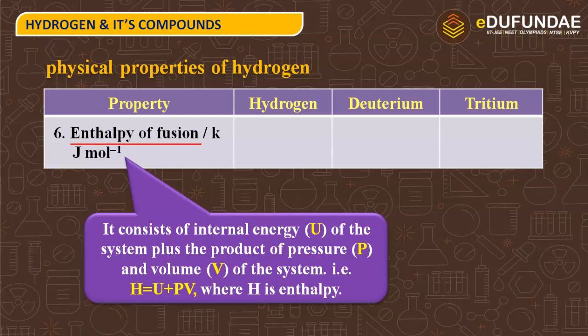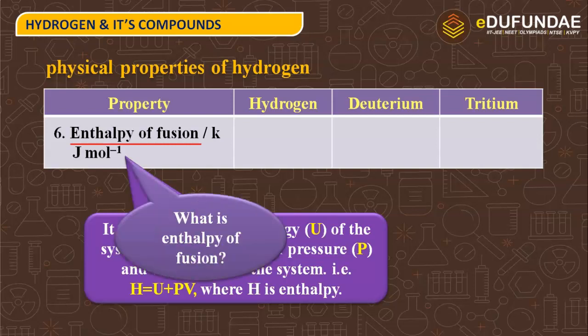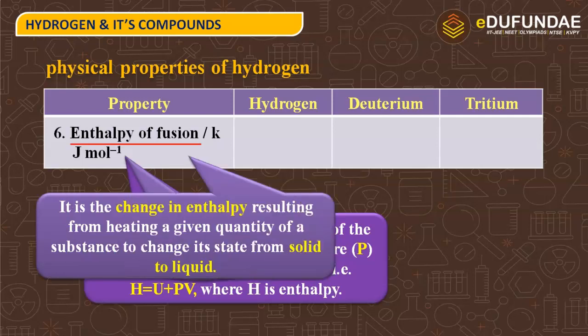So this was all about enthalpy, but what is enthalpy of fusion? Yes, it is the change in enthalpy that is resulting from heating a given quantity of a substance to change its state from solid to liquid. Fusion simply means conversion of solid to liquid.